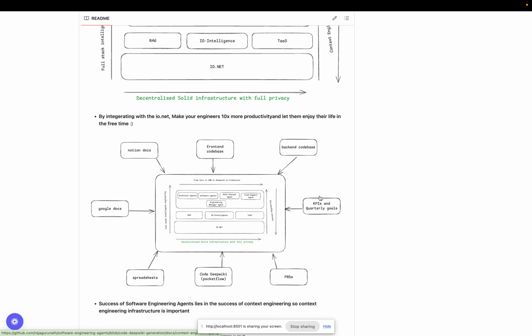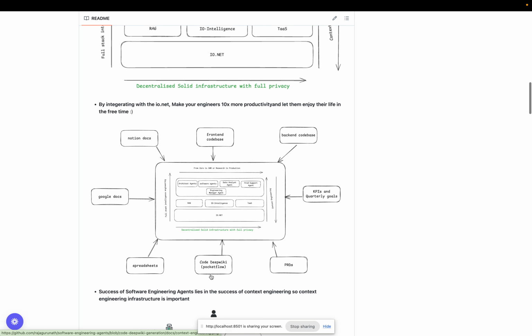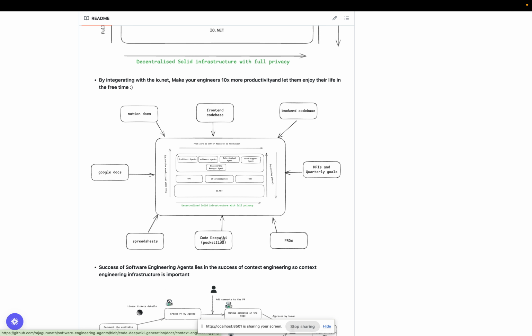It's company and organization based. You need to engineer your context, in the sense that every agent needs context. For a senior engineer to work, they need architecture. To get an architecture overview of a particular framework or backend project, we are using PocketFlow, one of its tutorials, which generates a document of the repos. This is stored in a vector store and given as context to the senior software engineer. A junior software engineer will not have the architecture level details.